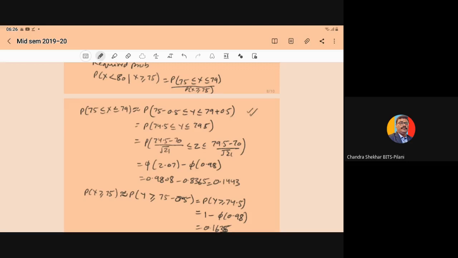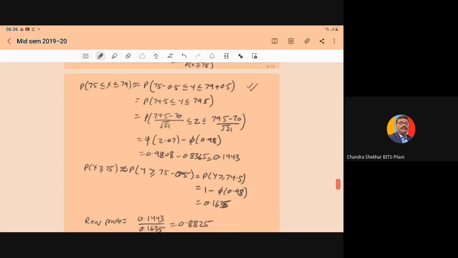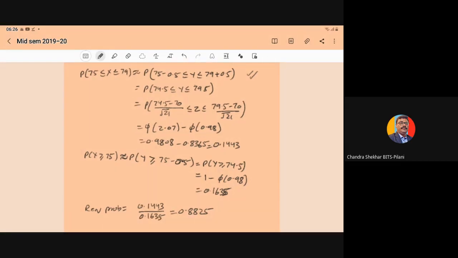So it will become phi of 2.07 minus phi of 0.98. So the required probability will be 0.1443. Similarly, for the denominator, probability x greater than or equal to 75. It is equivalent to, when we approximate with the normal variate, probability of y greater than or equal to 75 minus 0.5. Please don't forget to add or subtract the required half unit correction. So 75 minus 0.5, so probability of y greater than or equal to 74.5.